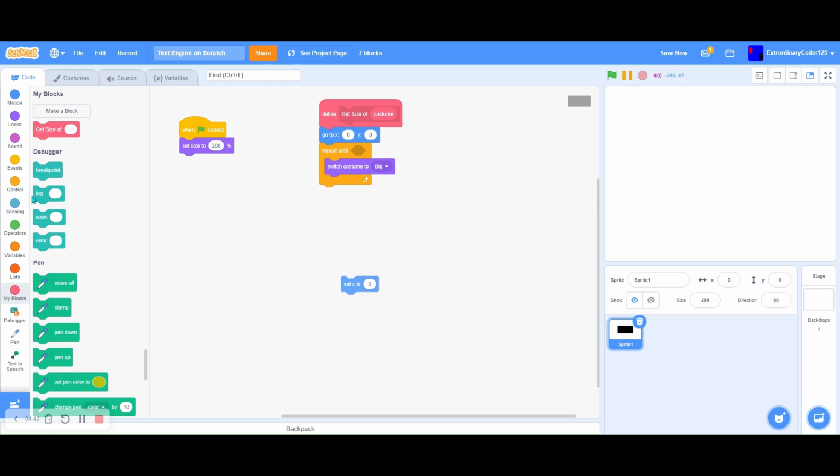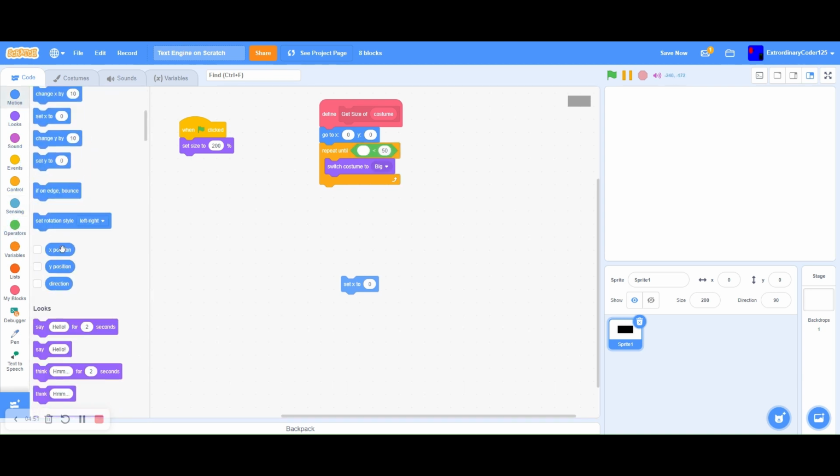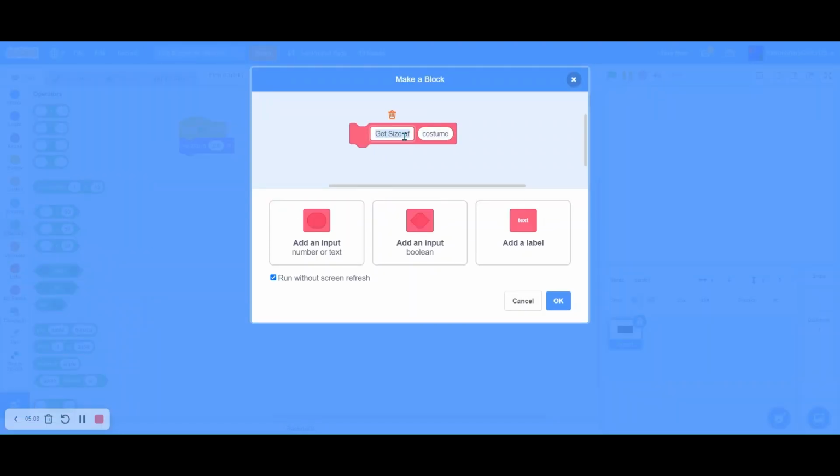So we go to X 0, 0, repeat until X position is less than -240, because we might just be in the middle, and we're trying to figure out the size, like the width. Not size, I should put width. Width of costume,